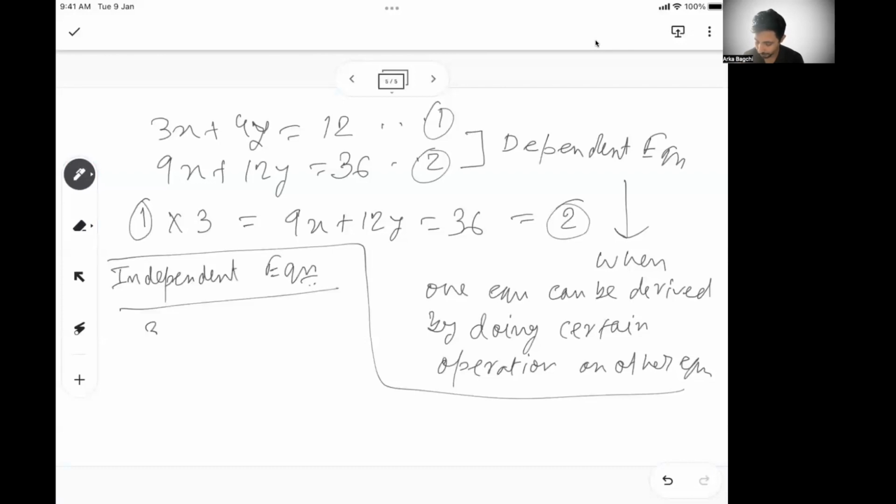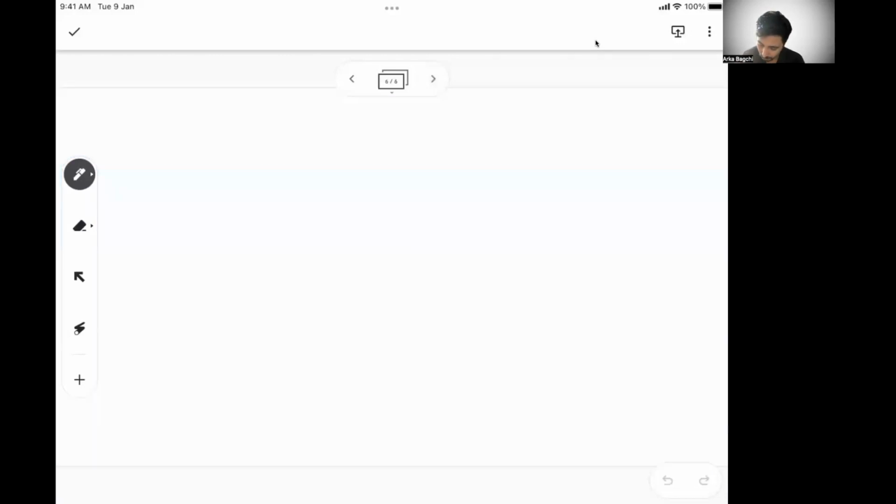So let's say I have 3x plus 4y equal to 12 and 5x plus, let's say, 8y is equal to 40. Then I will be able to solve them because those are independent equations. There is no way you can do something on 3x plus 4y equal to 12 and get 5x plus 8y equal to 40. Let's see how to solve them. And let's say this is equation 1, this is equation 2.